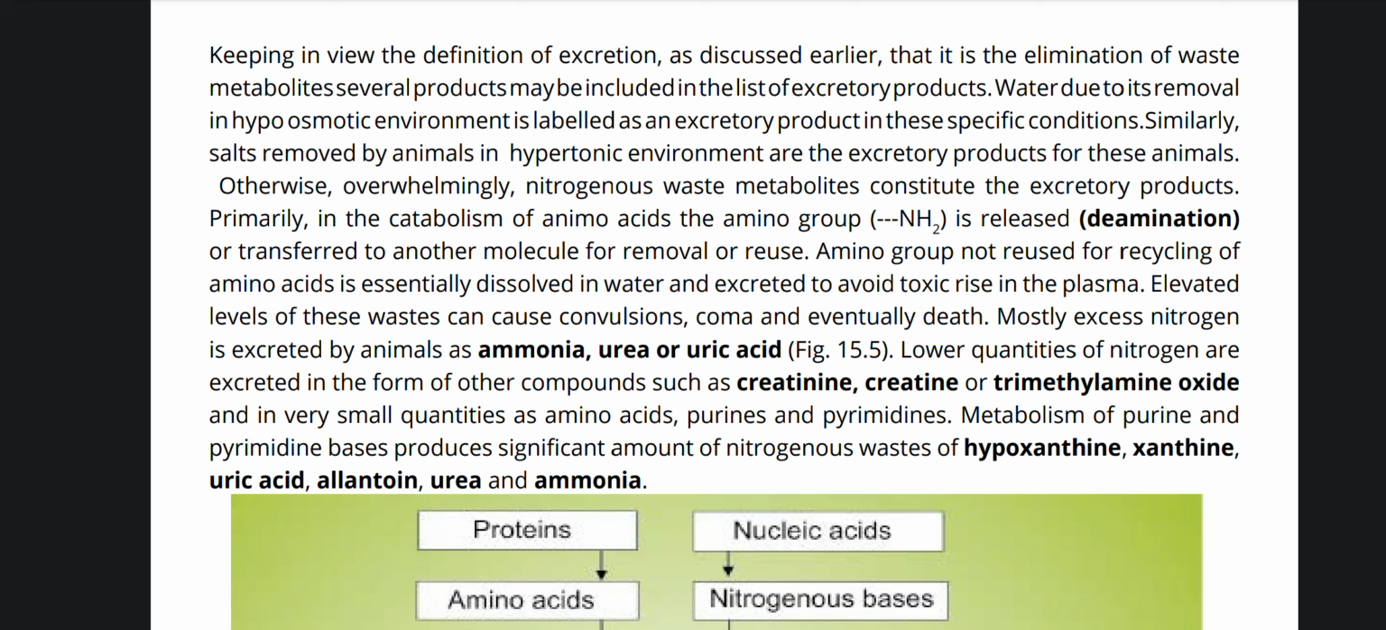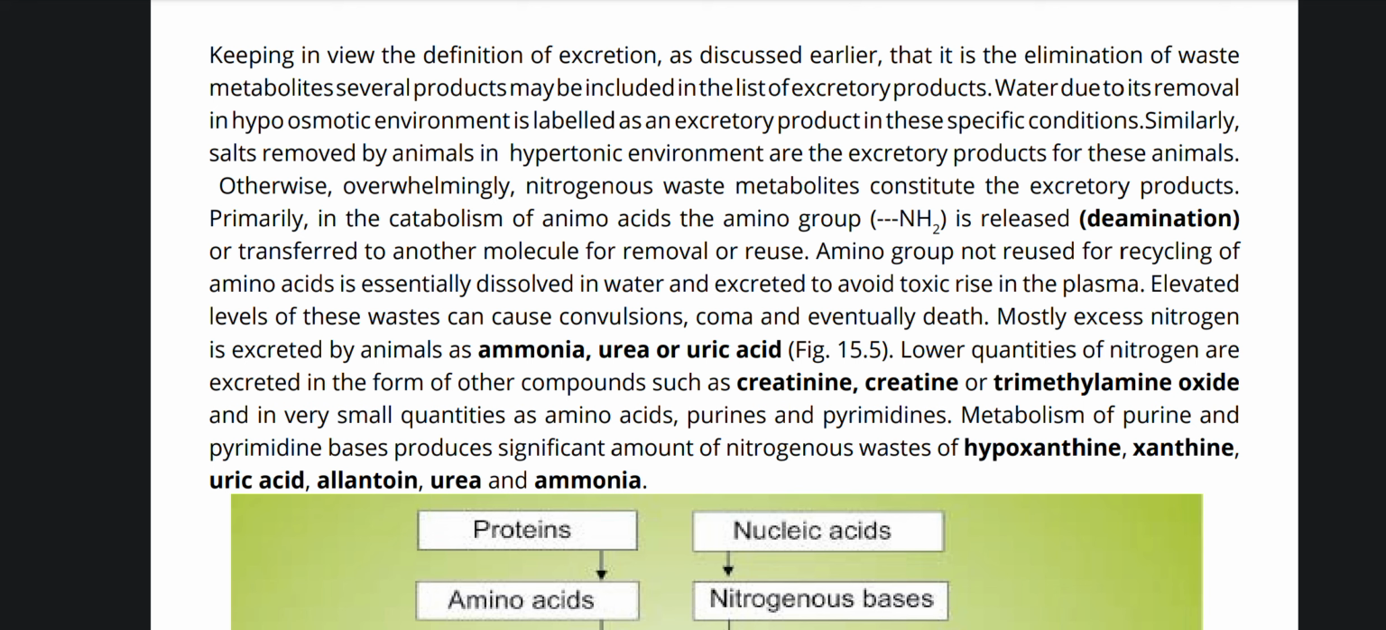Primarily in the catabolism of amino acids, the amino group NH2 is released, deamination, or transferred to another molecule for removal or reuse. Amino group not used for recycling of amino acids is essentially dissolved in water and excreted to avoid toxic rise in the plasma. Elevated levels of these wastes can cause convulsions, coma, and eventually death.